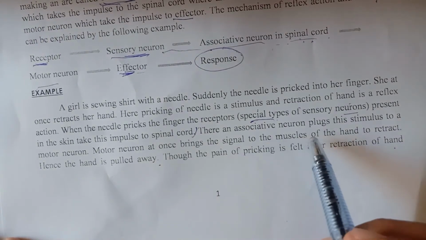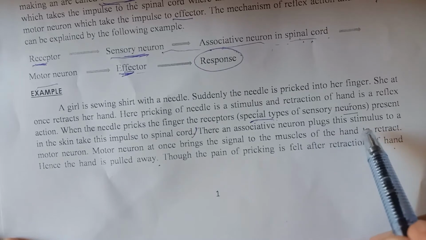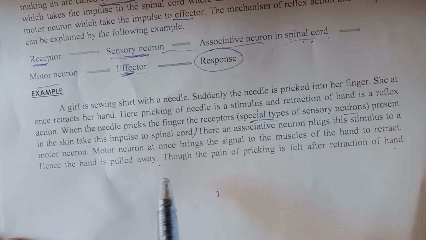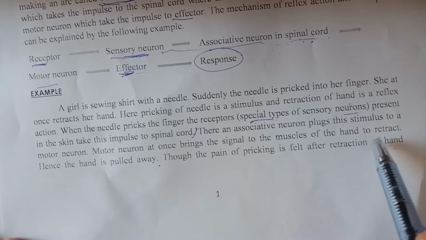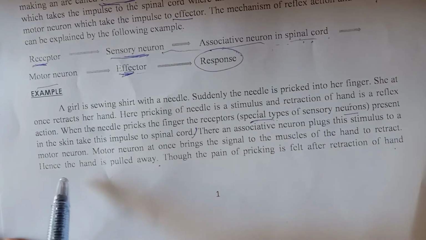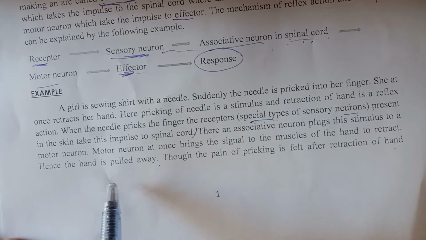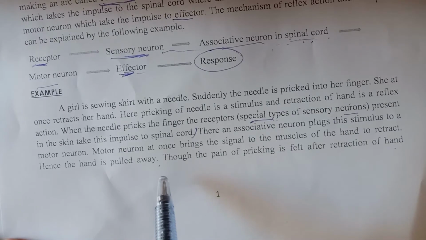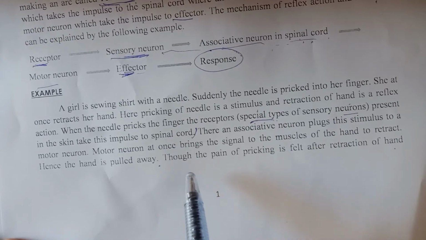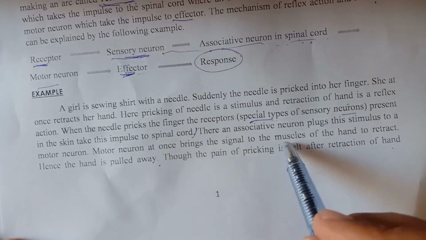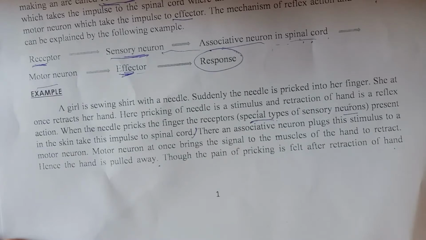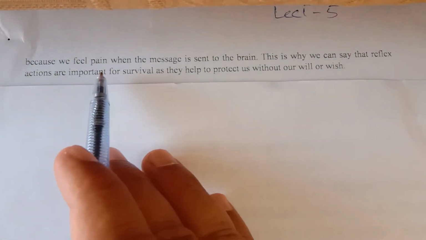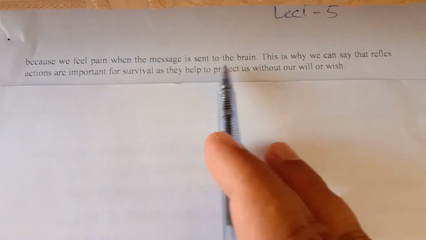So the associative neuron delivers the stimulus or information to the motor neuron. The motor neuron then carries the signal to the muscles. The muscle then contracts, and the hand is pulled away. So after pulling away the hand, the pain of pricking is felt in the brain, because we feel pain when the message is sent to the brain.